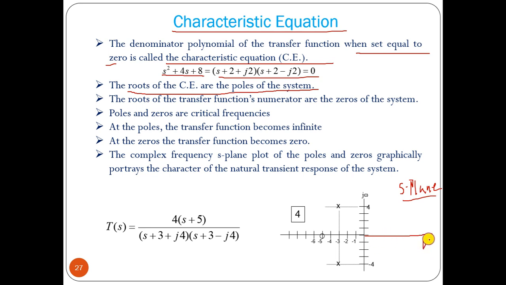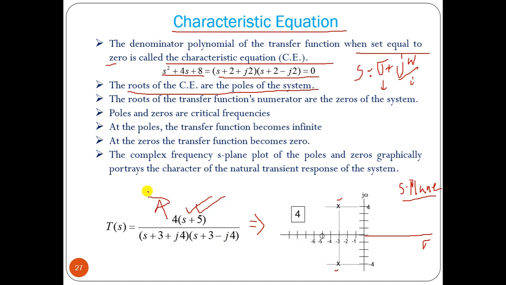This is your sigma. S is a complex variable, which is sigma plus j omega. This is your real part and this is your imaginary part, so this is your real axis and imaginary axis. This is, say, minus 3 plus minus j4. From this we can plot, and the zeros are from the numerator.